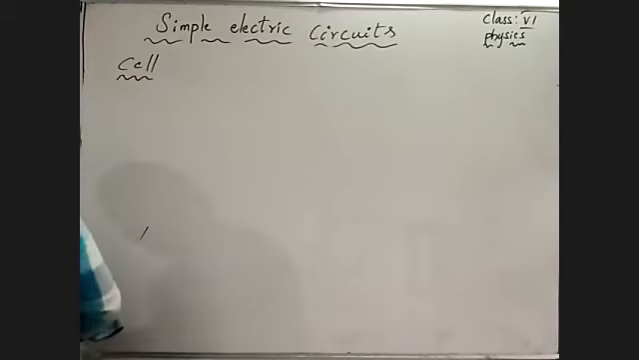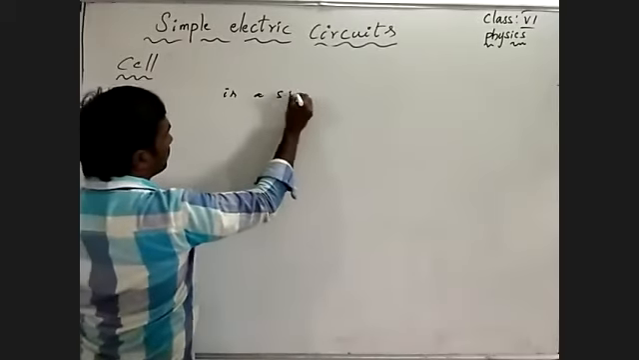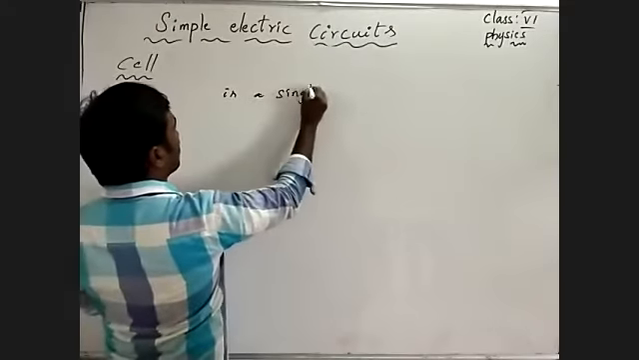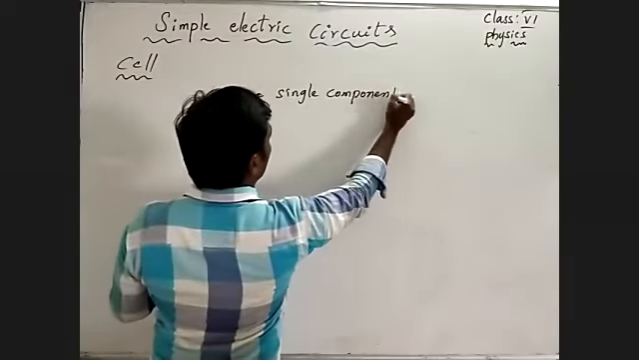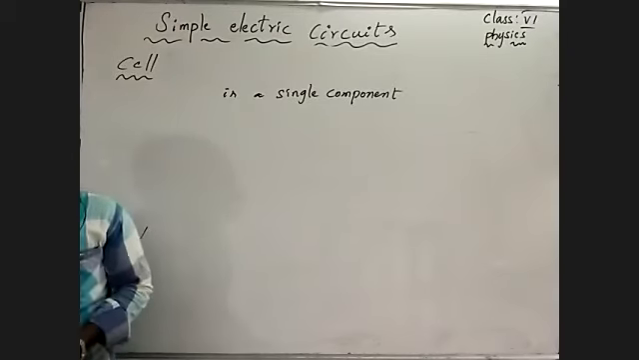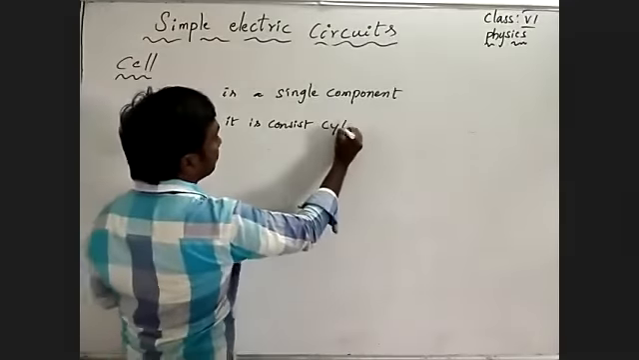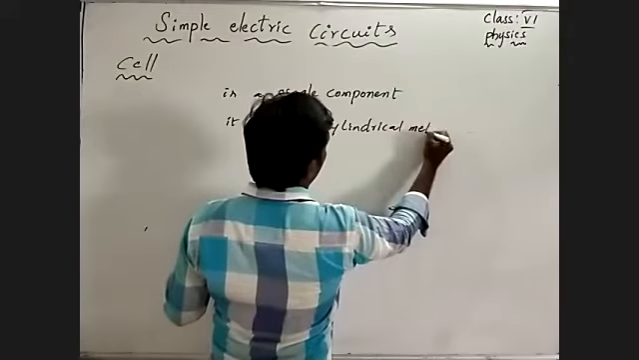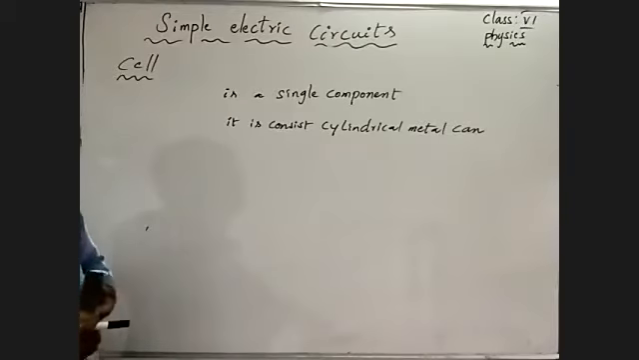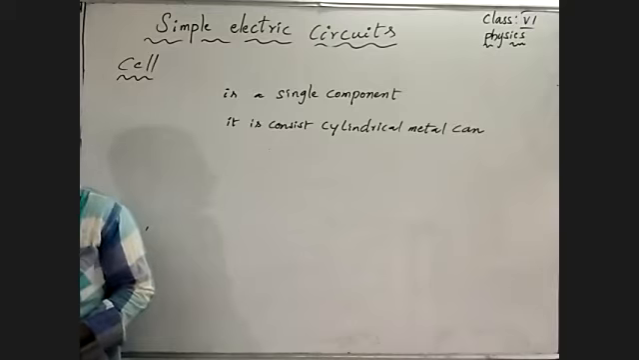Cell. A cell is a single component. It consists of a cylindrical metal can. What I'm saying: a cell is a single component, and it consists of what? A cylindrical metal can.